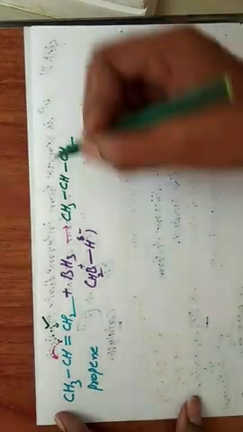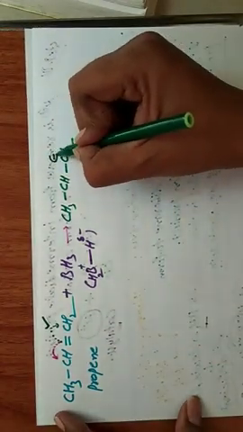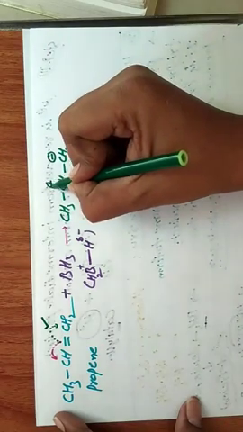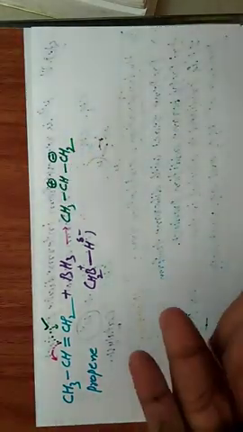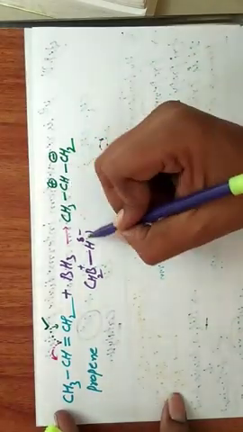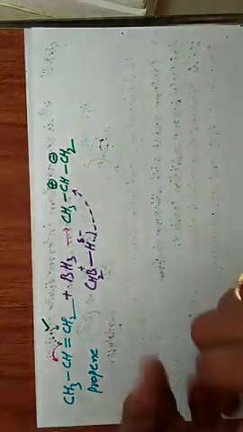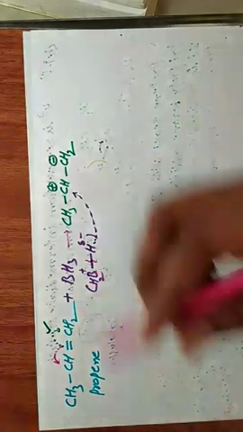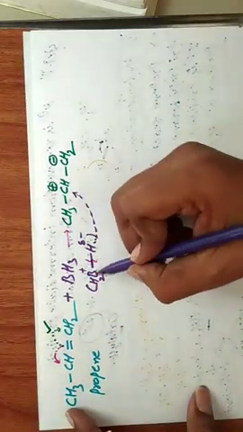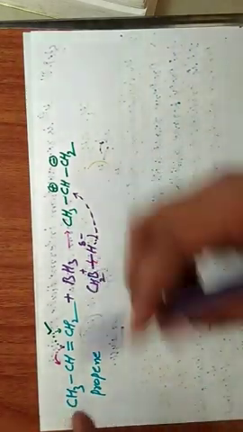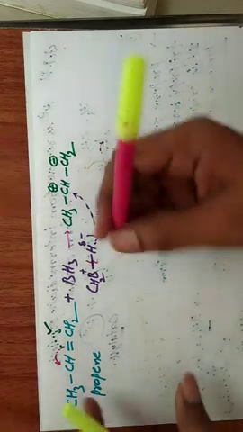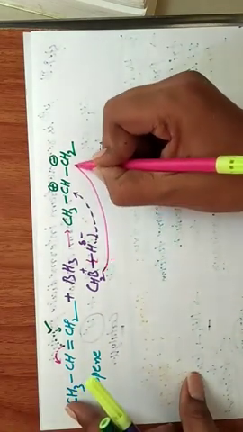Okay, so in this case the rotated carbon gets negative and the other carbon gets positive. For this positive charge, H minus is attached. Here the bond will be broken. So the BH2 group is attached to this one.